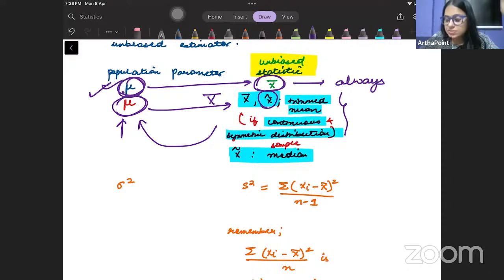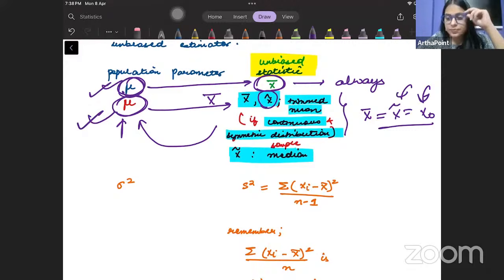Because in a symmetric distribution, mean, median and mode are equal to each other, so even these two become unbiased estimators of the population mean. And not only that, the trimmed mean is also an unbiased estimator of the population mean in this case.